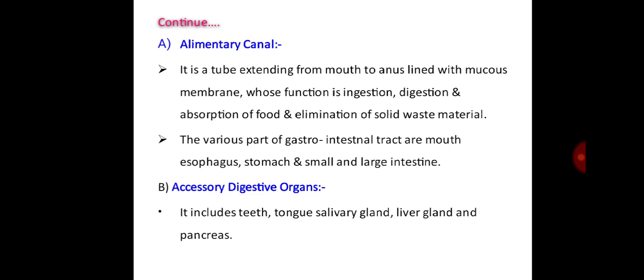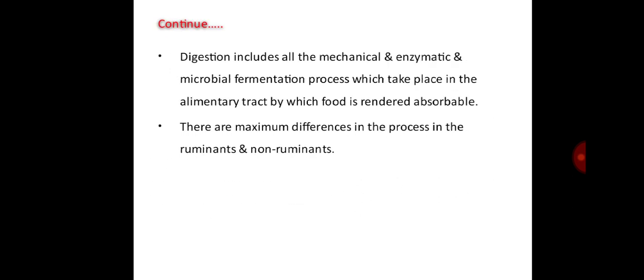Whereas in non-ruminant animals, the stomach is not divided into 4 compartments. Accessory digestive organs include teeth, tongue, salivary glands, liver, and pancreas. And digestion includes all the mechanical and enzymatic activities and microbial fermentation processes which take place in the alimentary tract by which food is rendered absorbable.